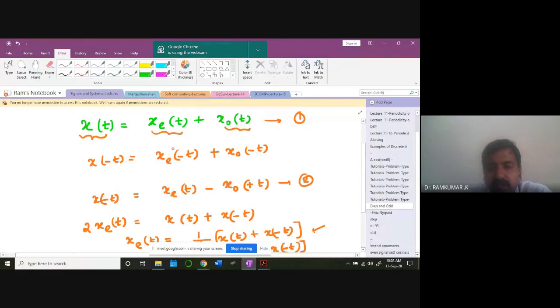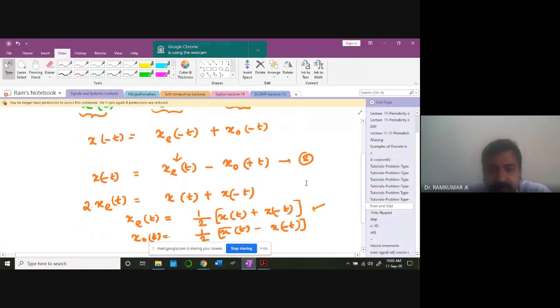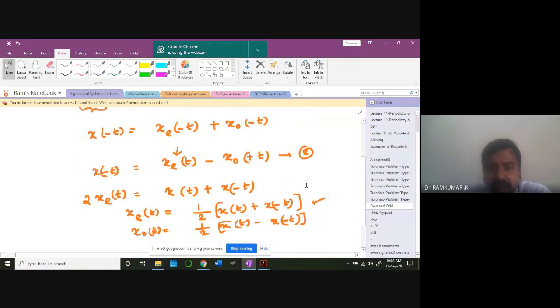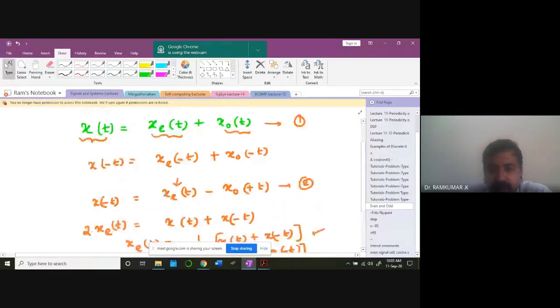I already know that for an even signal, xe of minus t can be equated to xe of t. And I already know that for an odd signal, xo of minus t is nothing but minus xo of t. So naturally, I can write it like this. I can add these two signals, I can add 1 and 2.